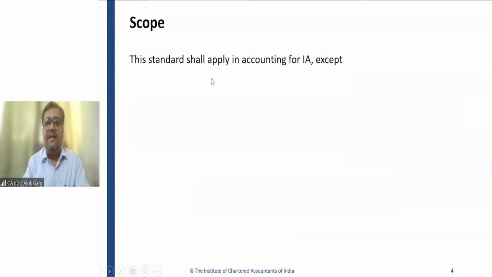This standard shall apply in accounting for intangible assets except financial assets. Ind AS 32, financial asset, trade receivable. What is a financial asset? What could be the example? Trade receivable. So trade receivable is a financial asset.